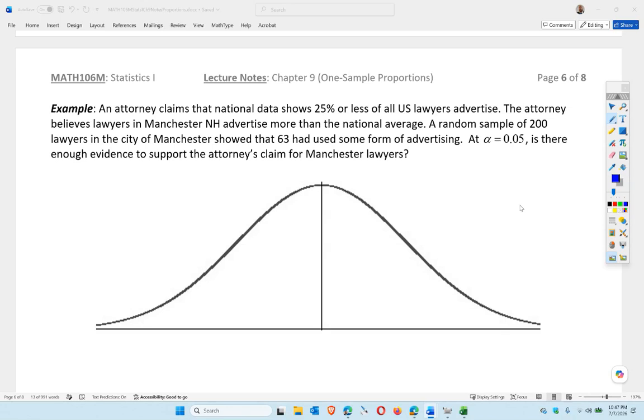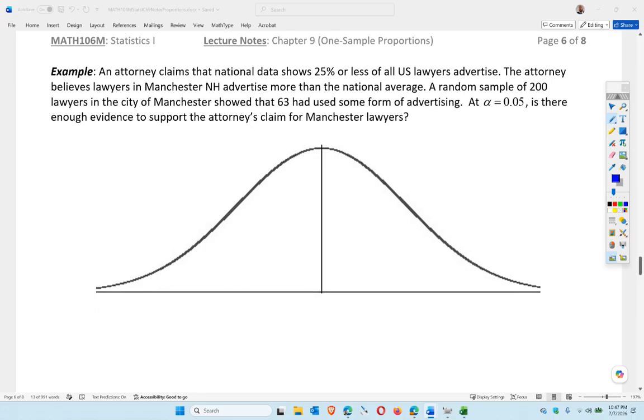Okay, an attorney claims that national data shows 25% or less of all U.S. lawyers advertise. The attorney believes lawyers in Manchester never advertised more than the national average. A random sample of 200 lawyers in the city of Manchester showed that 63 had used some form of advertising. Using alpha at 5%, is there enough evidence to support the attorney's claim for Manchester, New Hampshire?